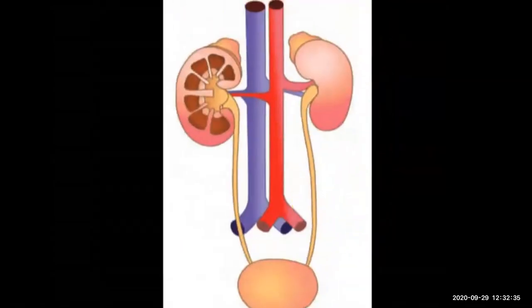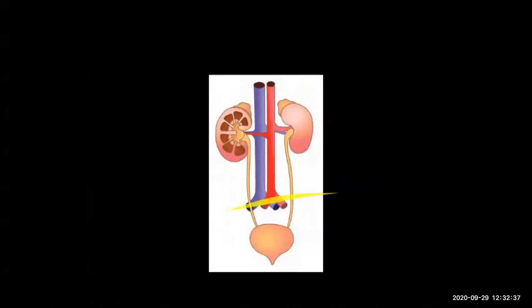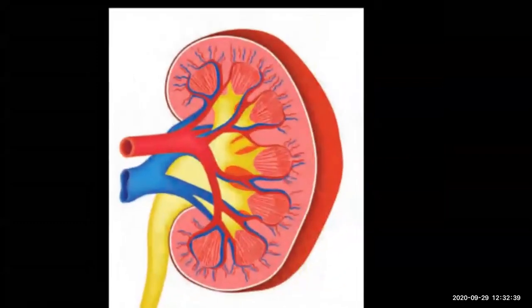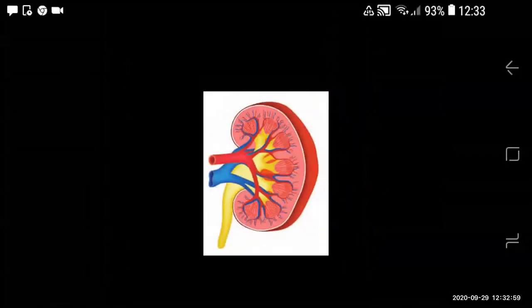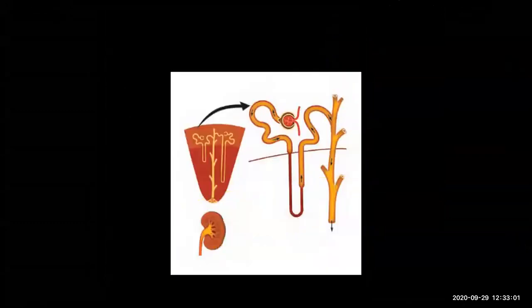So you can see the structure of the kidney. This is how it looks. It has the cortex, renal capsule, renal pyramid, renal artery, renal vein, ureter, and renal calyx. So this is just the internal part of the kidney shown over here.